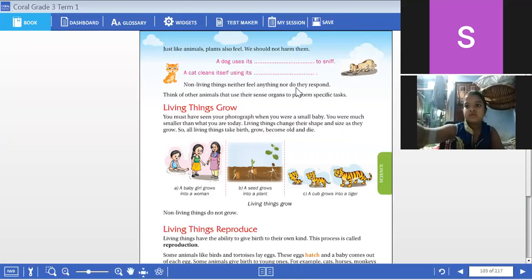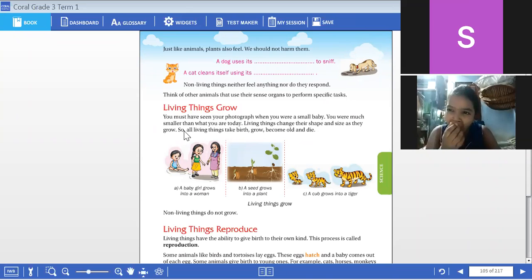Non-living things neither feel anything nor give any response. Non-living things won't feel any smell, taste, sight, sound, or touch. By that, they won't respond. Other animals use their senses to perform special tasks. Like this, a cat uses its tongue to clean and a dog uses its nose to sniff. The other animals will also use their own organs to sense and perform tasks.